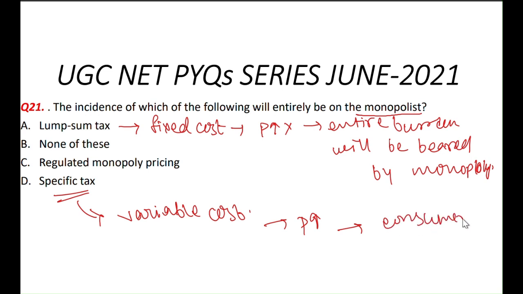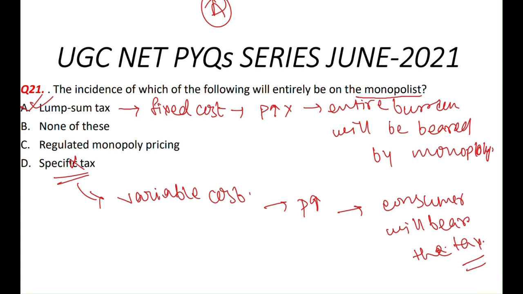Hence the consumer will bear the tax. So here the answer is lump sum tax, not the specific tax or other taxes. So option A is the correct answer here.